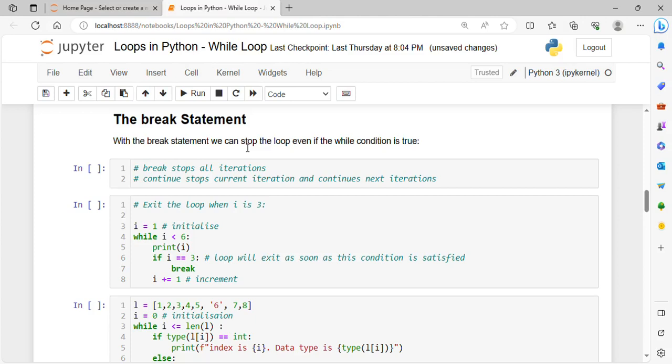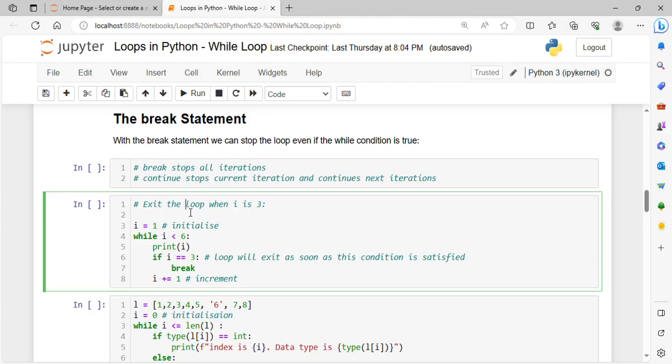For example, the break statement. We can use the break statement in a loop just to stop all the further iterations. If you have one condition that is achieved and you don't want to execute the loop further, you can use break so that all the further iterations will be stopped there itself. Now let's see the working of this break statement in a while loop.